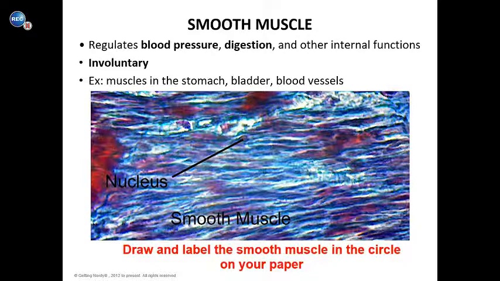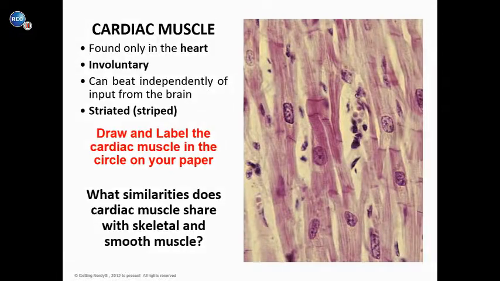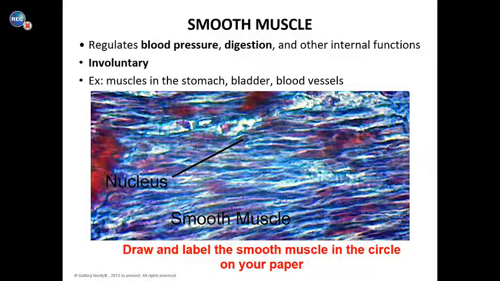You are going to draw and label the smooth muscle in the circle on your paper. Please make sure that you label the nucleus. As you can see, it's that little round red cell. Okay, smooth muscle is not as wavy as skeletal muscle.